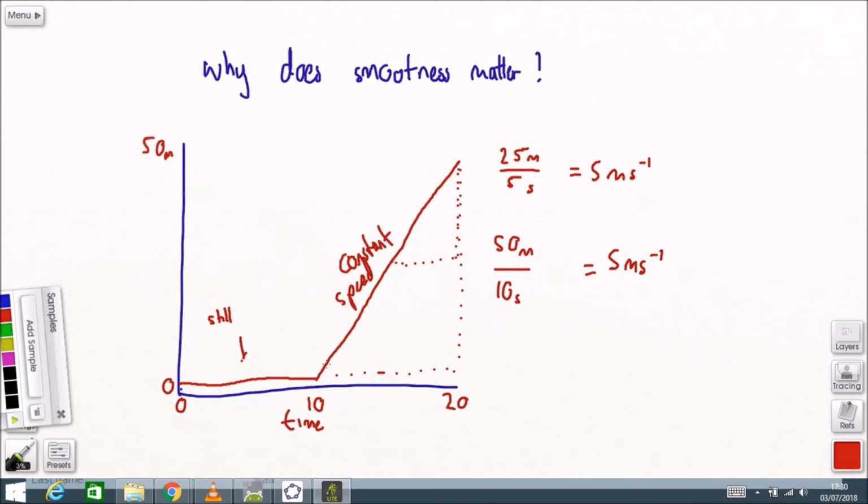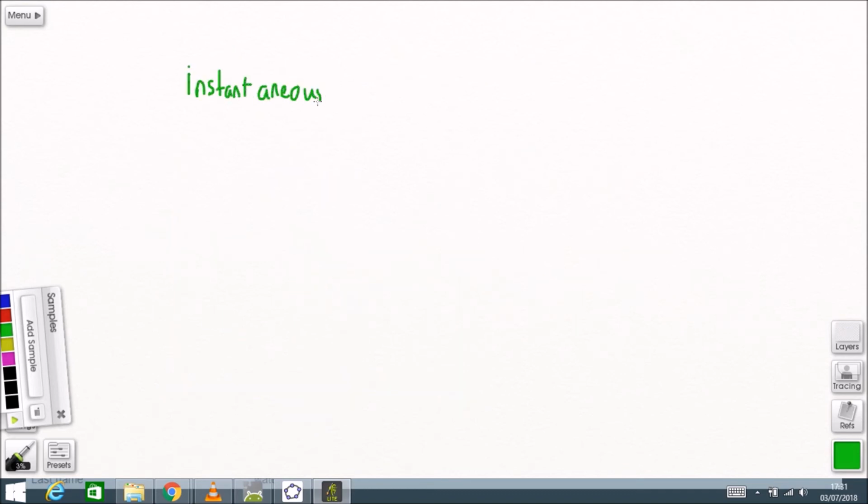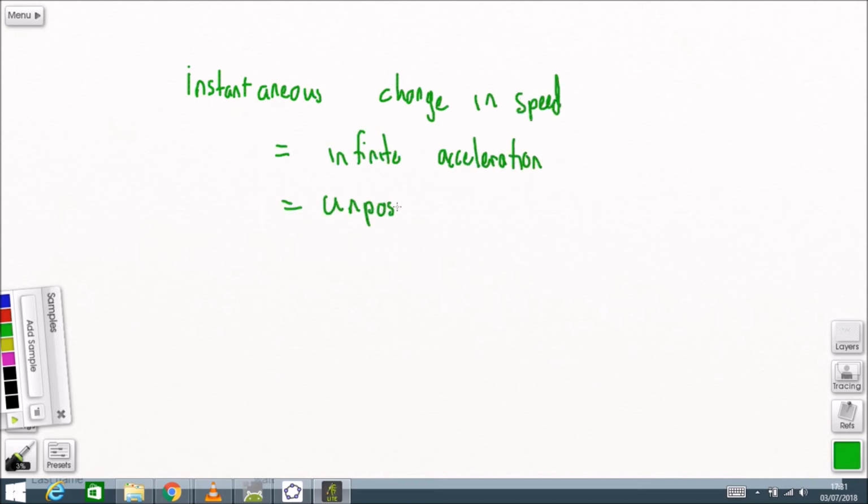Which gives us this problem down here where the graph isn't smooth. At some point, the speed they're traveling is 0 meters per second, and at some later point, they're traveling at 5 meters per second. But at this point here where it's not smooth, they go from 0 meters per second to 5 meters per second instantly. This means we must have had some instantaneous change in speed, which means infinite acceleration, and we know this cannot happen.